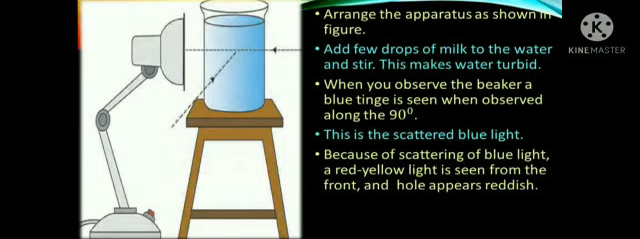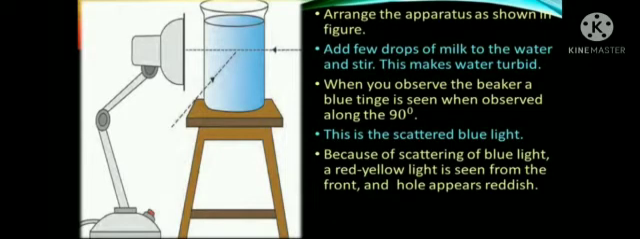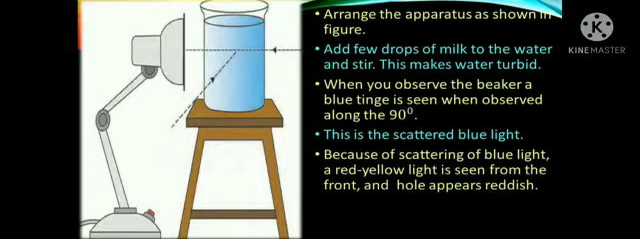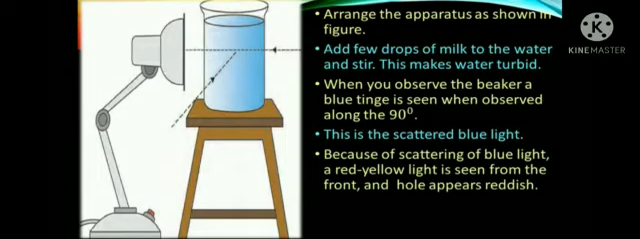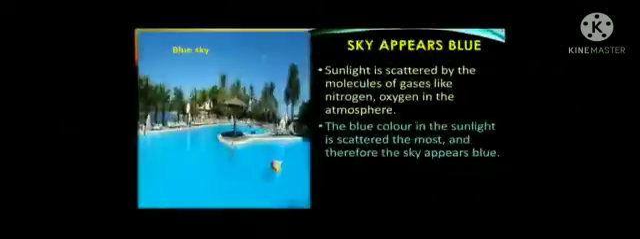Arrange the apparatus shown in the figure. Add a few drops of milk to the water and stir. This makes the water turbid. When you observe the beaker, a blue color is seen when observed along the 90 degree. This is the scattering of blue light. Because of scattering of blue light, a red-yellow light is seen from the front and the whole appears reddish.